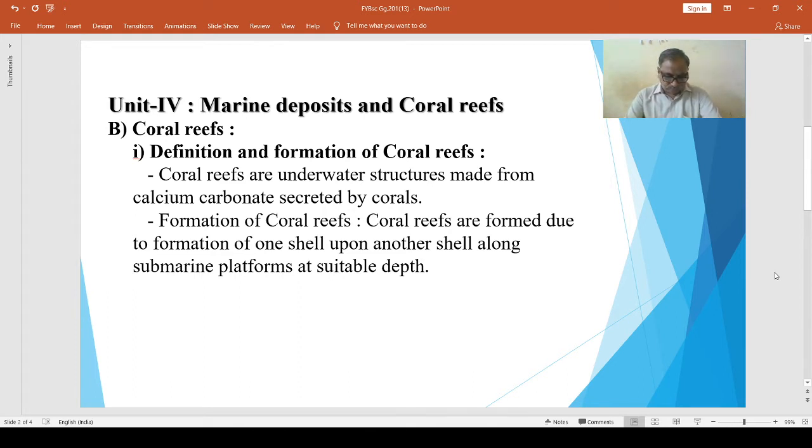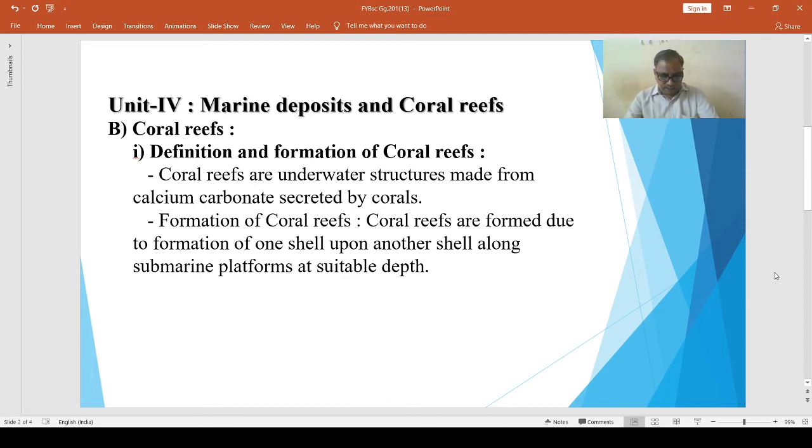Then, a very high proportion of oceanic salinity is injurious for the growth of coral polyps. It means high salinity is harmful for the coral polyps because such waters contain little amount of calcium carbonate, and lime is the important food of coral polyps.